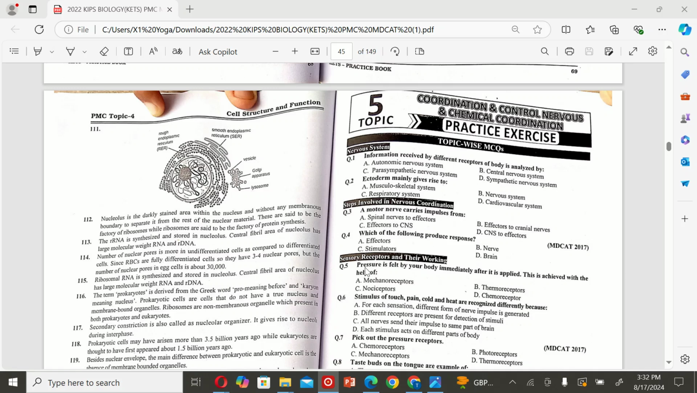Effectors. The next MCQ is: pressure is felt by your body immediately after it is applied. This is achieved with the help of A. Mechanoreceptor, B. Thermoreceptor, C. Nociceptors, and D. Chemoreceptors. So the correct option is A.